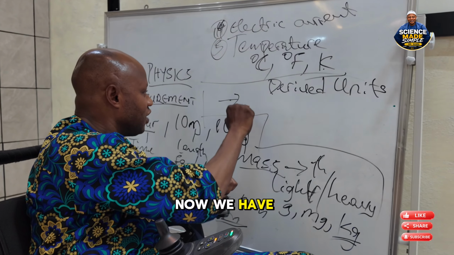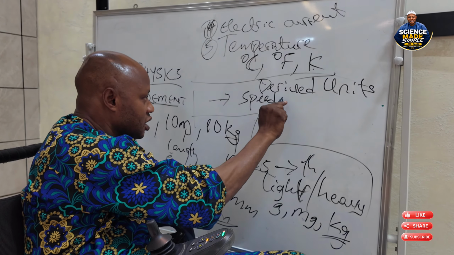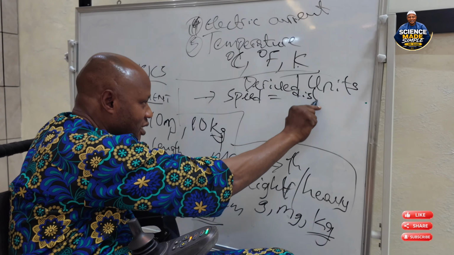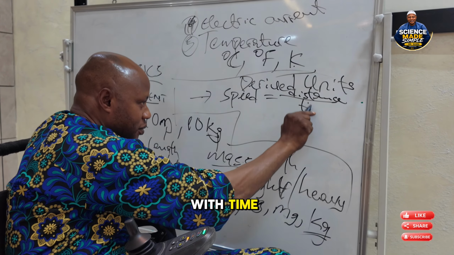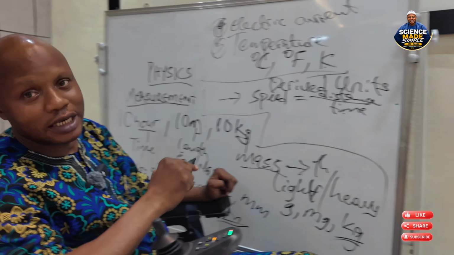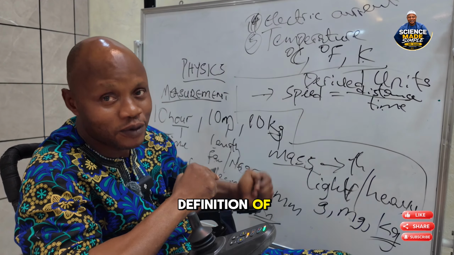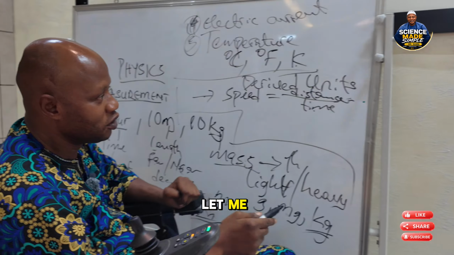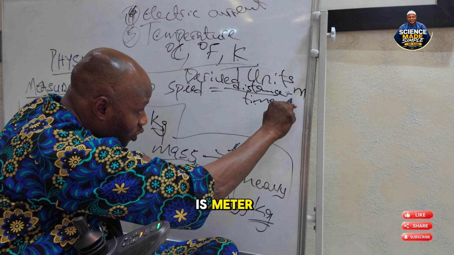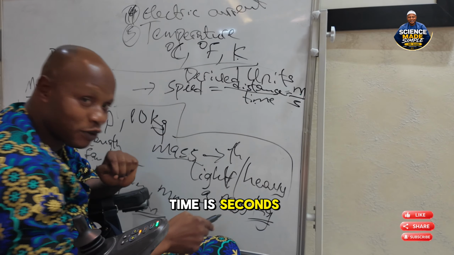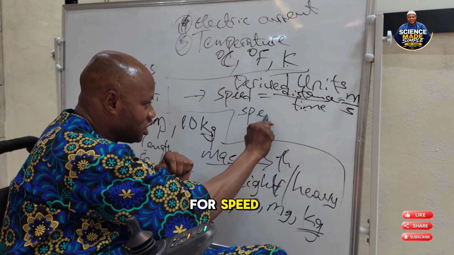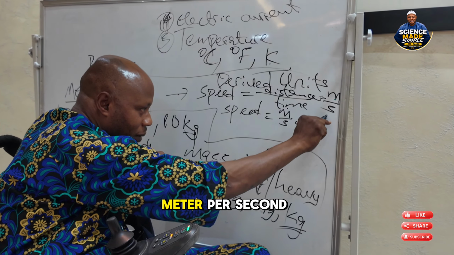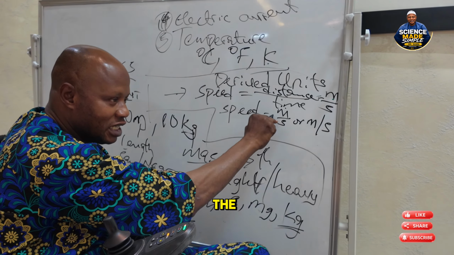For instance, we have speed. Speed, from definition, is the rate of change of distance with time. Don't forget, both distance and time are fundamental units, and the definition of speed depends on distance and time. So the unit for distance, let me go with the standard unit, is meter, while the unit for time is seconds. From here we can see that the unit for speed is meter over second, meter per second. The slash represents the division line.